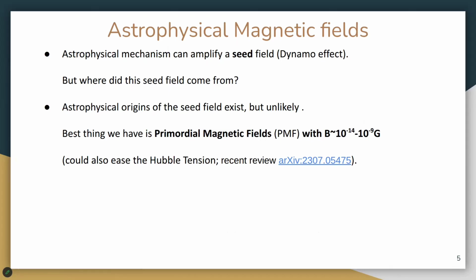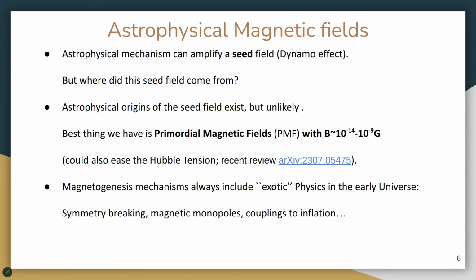Now, under standard adiabatic assumptions of the initial conditions, it is very difficult to generate PMFs that are large enough to explain what we see astrophysically. So there's always an exotic component needed in these PMF mechanisms to explain what we see, either through some coupling of the inflaton field to the electromagnetic tensor, some symmetry breaking, magnetic monopoles, things like that.